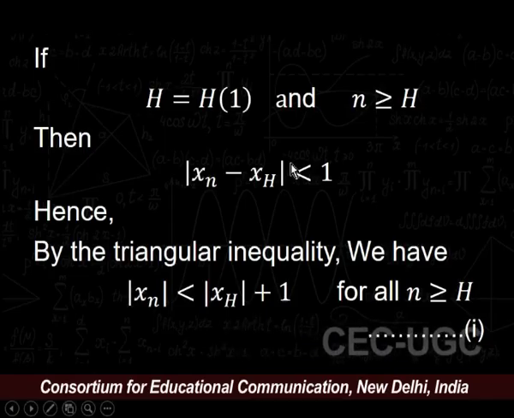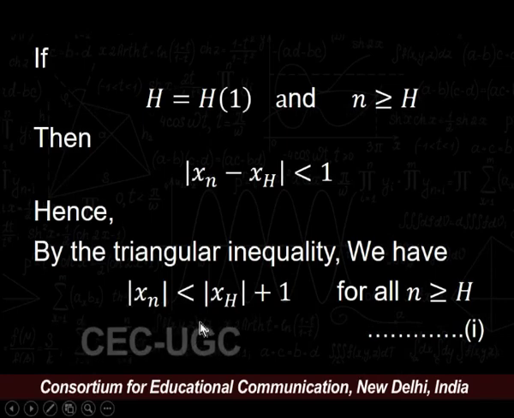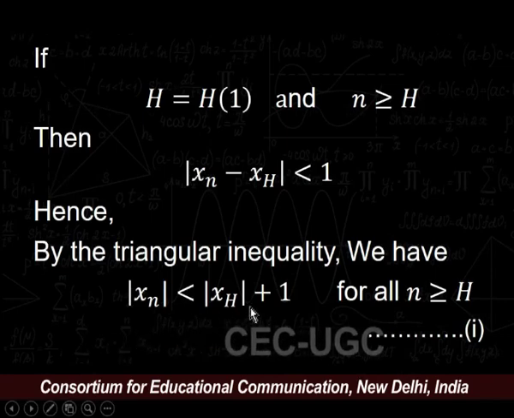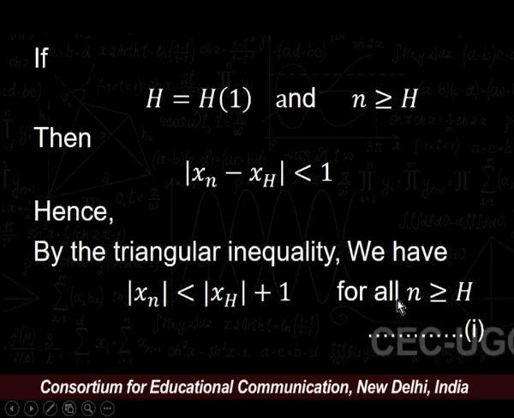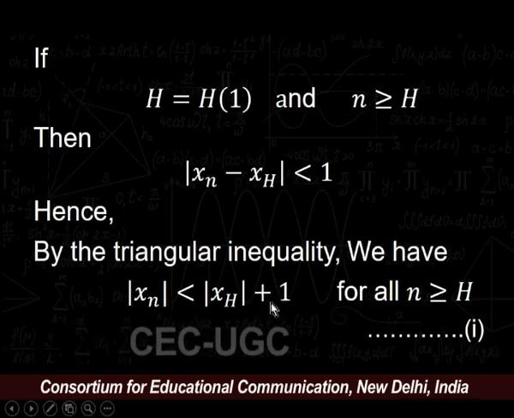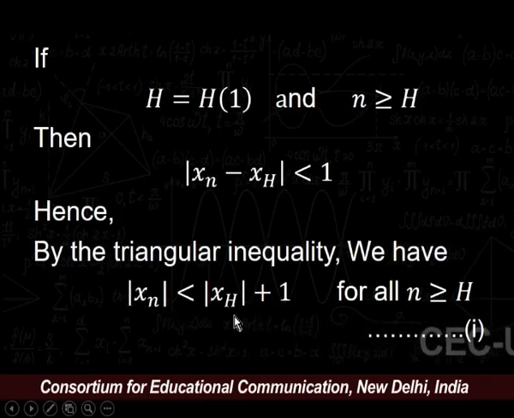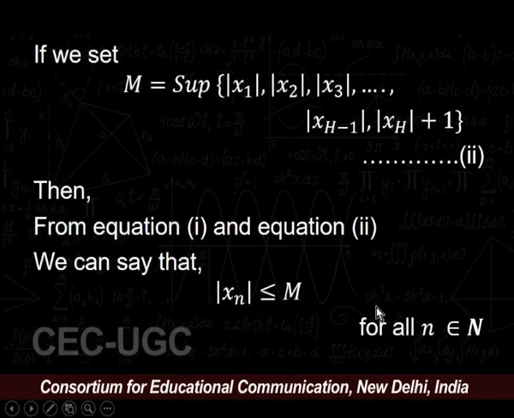Hence, by the triangular inequality, we can rewrite this equation as modulus of xn is strictly less than modulus of xh plus 1 for all natural numbers n greater than or equal to h. Say this is our equation number 1. Equation number 1 is modulus of xn is strictly less than modulus of xh plus 1 for all n greater than or equal to h.